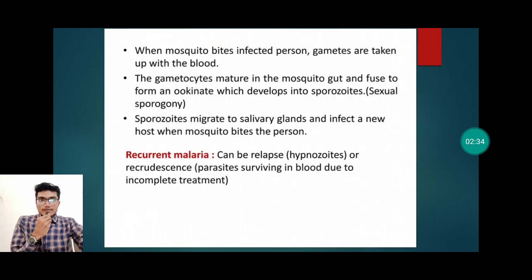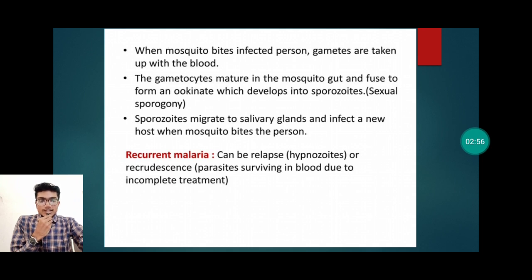When a mosquito bites the infected person, gametes are taken up with the blood meal. The gametocytes mature in the mosquito's gut and fuse to form ookinete that develops into sporozoite. It is called sexual sporogony. The sporozoites migrate to the salivary gland of the mosquito and infect the new host when the mosquito bites the person.